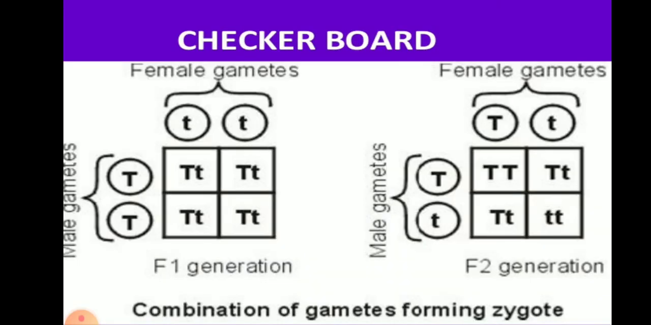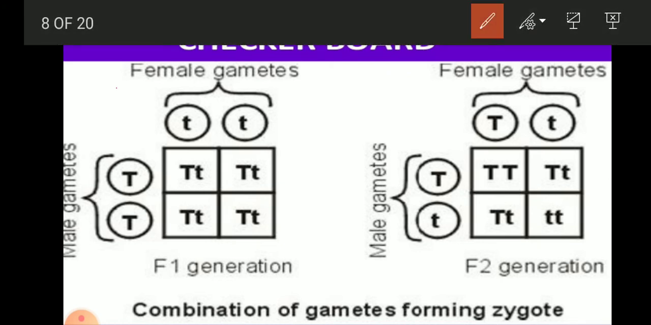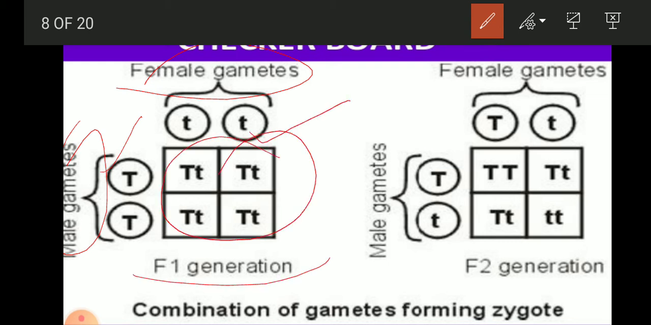So we can take the result by making the cross as a checkerboard or Punnett square as well. Here we can see the female gametes, and here we write the male gametes. In the F1 generation, where all were tall plants and all were dwarf plants, we get all tall plants as a result, but they are hybrid, like both of the genes or alleles are present here.